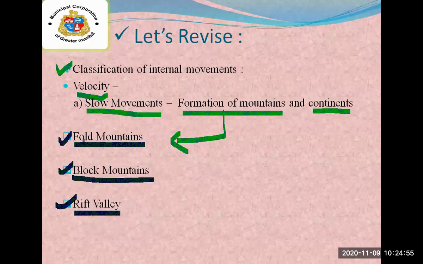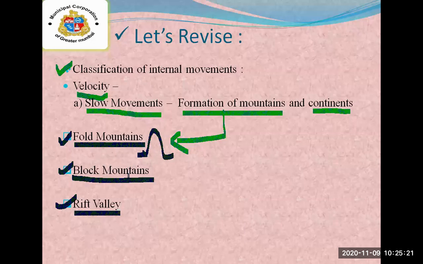That is known as fold mountains. We took the strip from both sides and gave pressure, and then this type of fold occurred. Due to this shape you will be able to easily understand what fold mountains are.